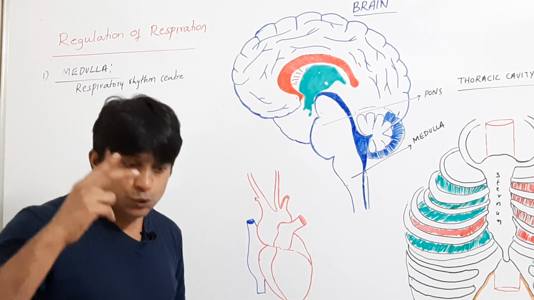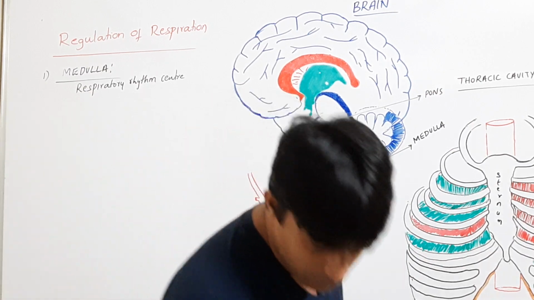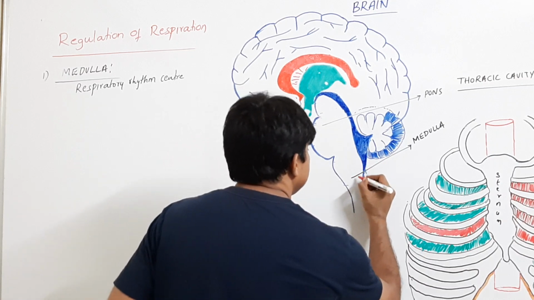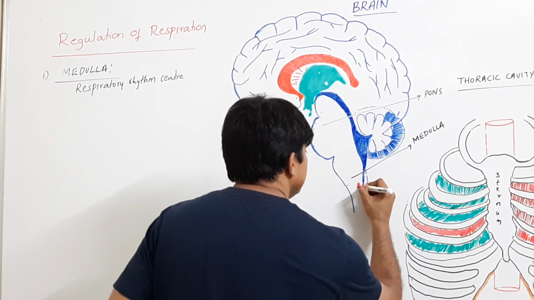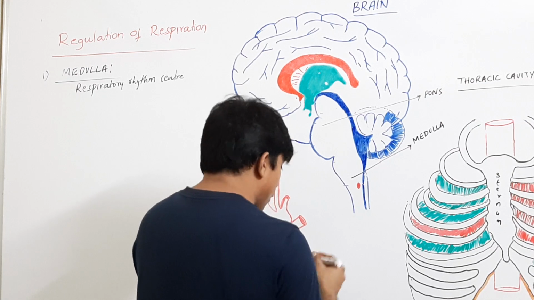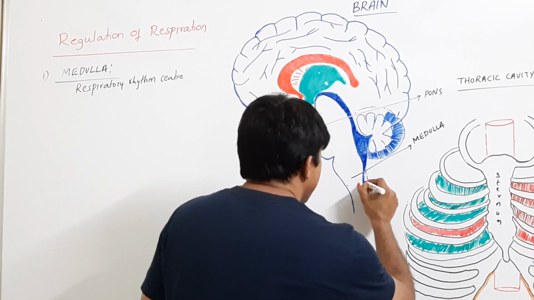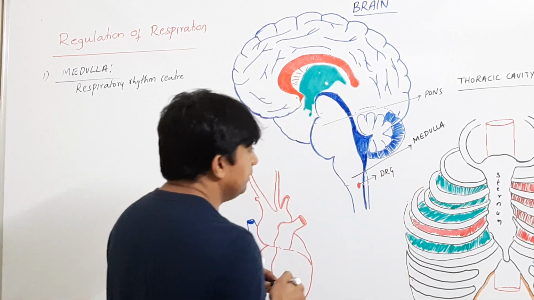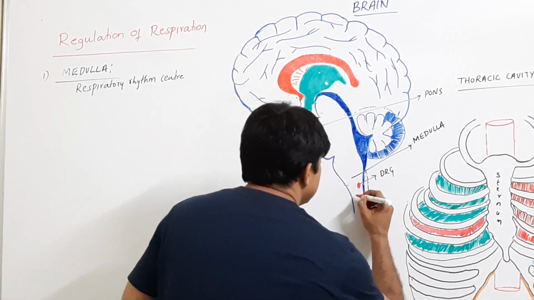It has two groups of neurons. Let us find out what they are. The first one is called DRG, and the other is called VRG.